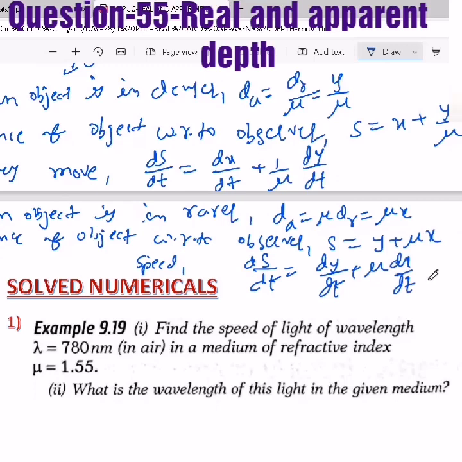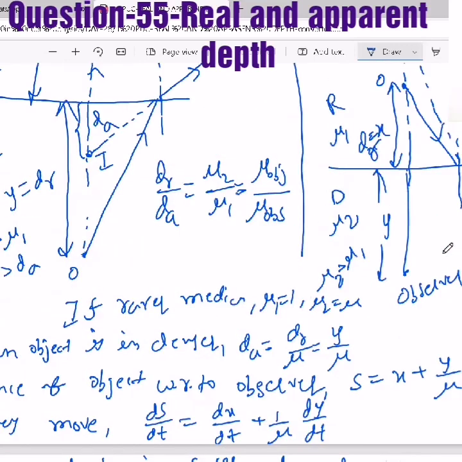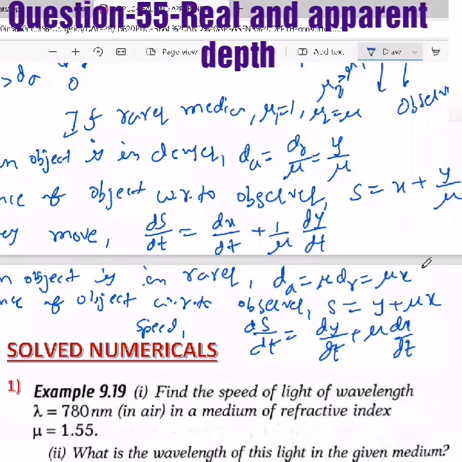But here dx by dt is the actual speed of the object, dy by dt is the actual speed of the observer, and ds by dt is the speed of the object with respect to the observer. So they will ask like the fish and bird case, when the fish is inside and the bird is outside, and they are moving towards or away, then you have to consider these formulas.